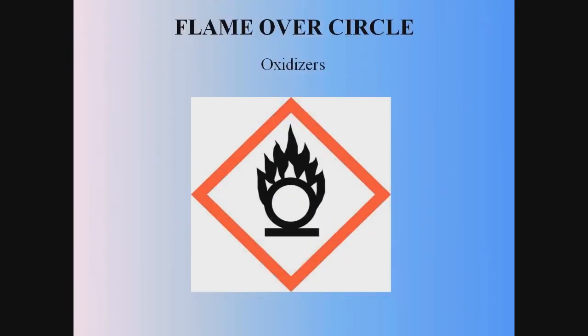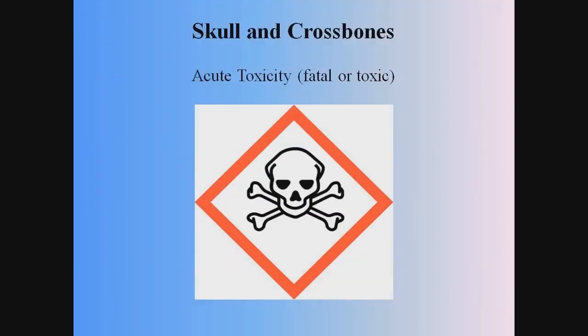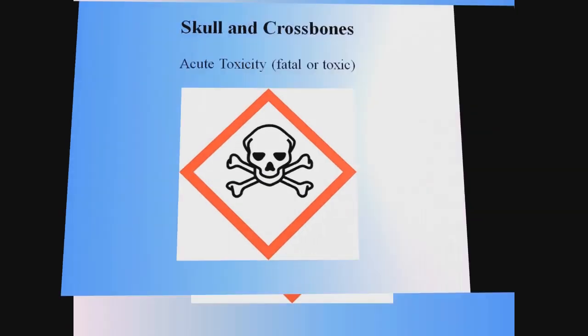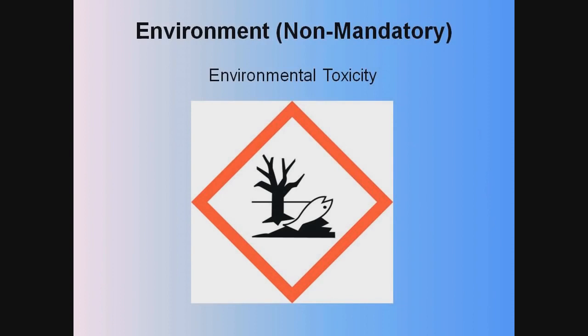Oxidizers are symbolized by an O with flames on top of the O. The skull and crossbones pictogram is for chemicals with acute toxicity effects that are deadly and could lead to fatality if not handled correctly. The dead fish and trees symbol signals environmental information. This is non-mandatory under the OSHA standard, as OSHA does not regulate environmental hazards. As we said before, the EPA regulates environmental hazards, and the chemical manufacturer, importer, or distributor would be required to comply with EPA regulations in addition to the OSHA labeling requirements.